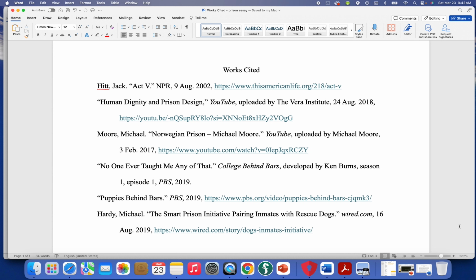We're going to talk about the works cited for this upcoming essay, and I'll take you through everything. I will send this out, and you can use this as a template to get you started. These are all of the things that we've used for this particular unit, and I'll take you through each one and talk about how you want to format your own.